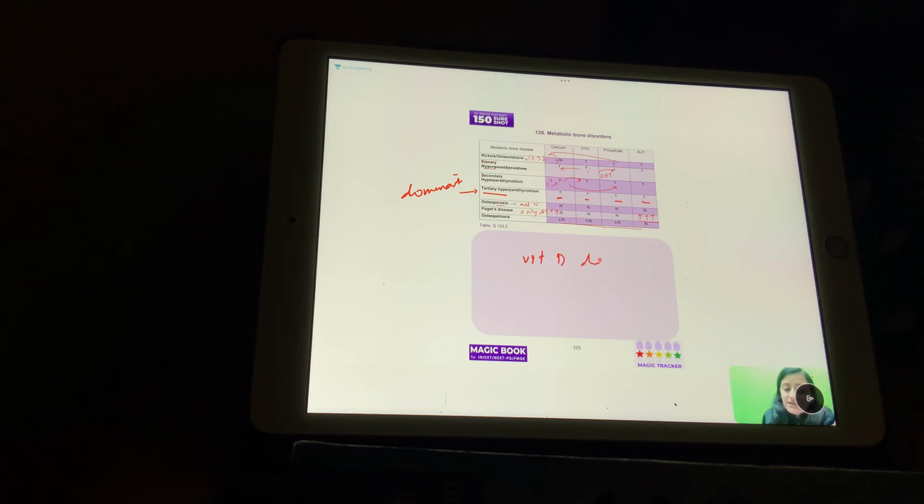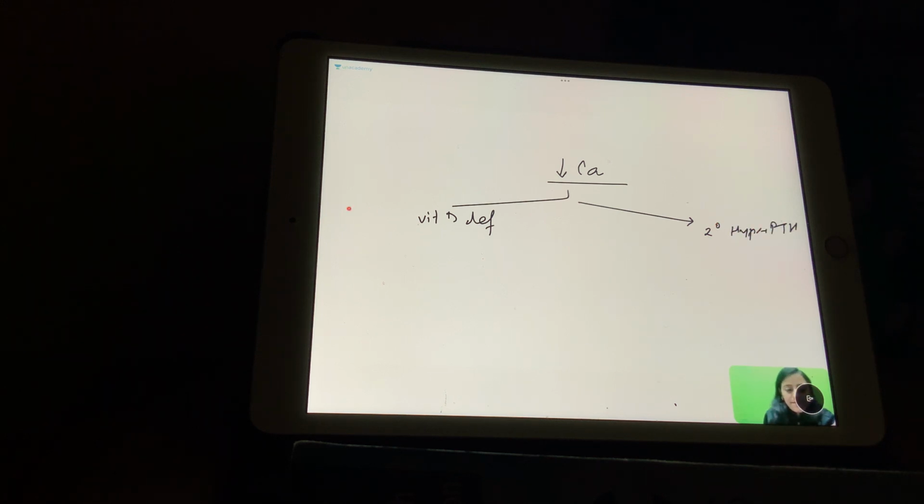Vitamin D deficiency can lead to secondary hyperparathyroidism because of the hypocalcemia. It's similar to the renal failure basically. So whenever you have hypocalcemia, the two possibilities we can think about: ये vitamin D deficiency के वजह से है या फिर एक हो सकता है कि ये बाद में करें secondary hyperparathyroidism. The difference will be if it is vitamin D deficiency hypocalcemia, even the phosphate will decrease. If it is secondary hyperparathyroidism, renal failure wala, here the phosphate will increase.